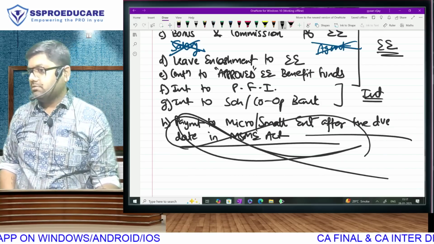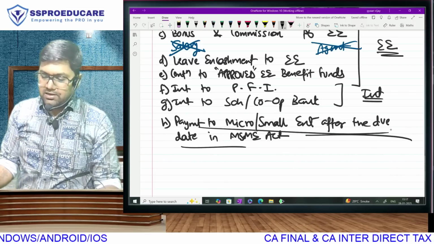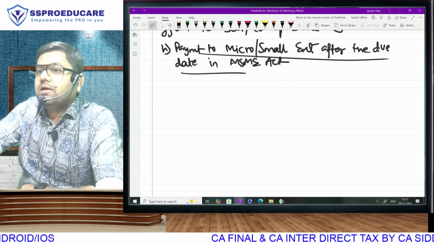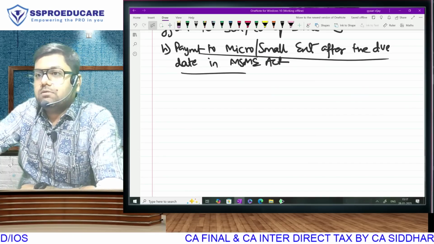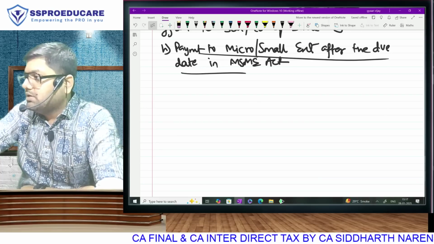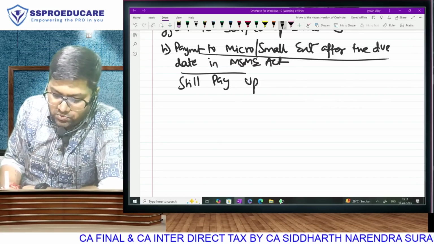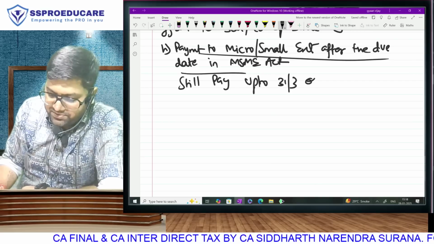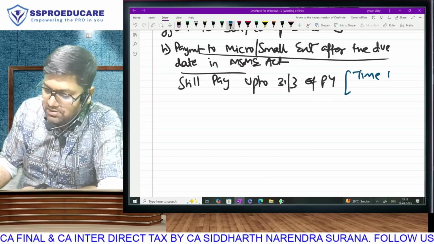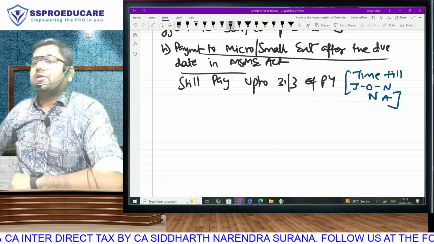If I make payment after the due date given in the MSME Act, that means have I violated the MSME Act? So the expense has to be disallowed. You can still pay up to 31st March of the previous year. So note one more thing carefully. The time limit is 31st March. The extended time limit till June is not applicable.